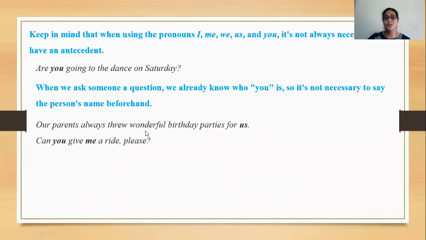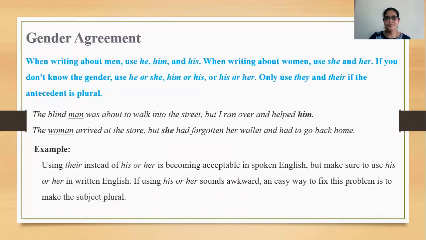Our parents always threw wonderful birthday parties for us. Now, us here is about the children, so it is not always stated explicitly. Okay. Can you give me a ride, please? When you know a particular person, you ask for a lift, so no need to utter the person's name again. So it is not always necessary to use a pronoun only when you have an antecedent. Sometimes when you know the particular person, we directly go with the pronoun.